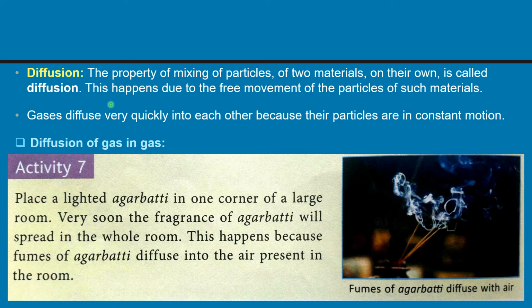Diffusion. Students, the property of mixing of particles of two materials on their own is called diffusion. This happens due to the free movement of the particles of such materials. Gases diffuse very quickly into each other because their particles are in constant motion.